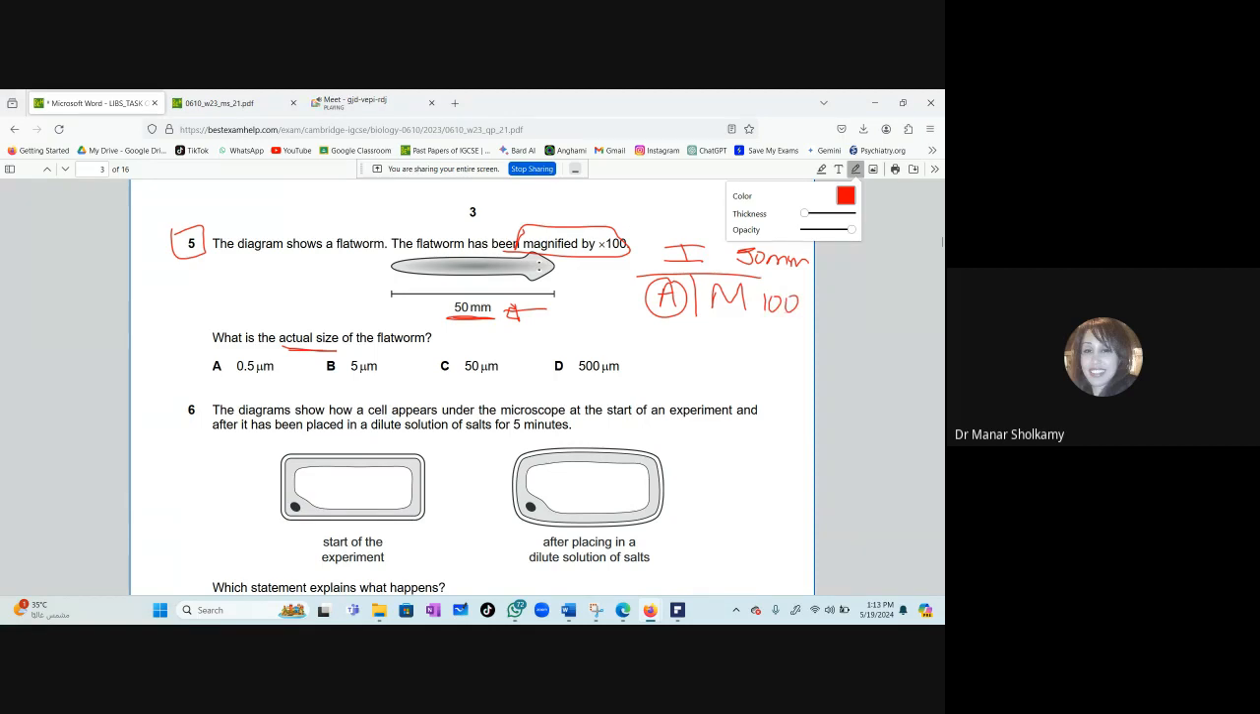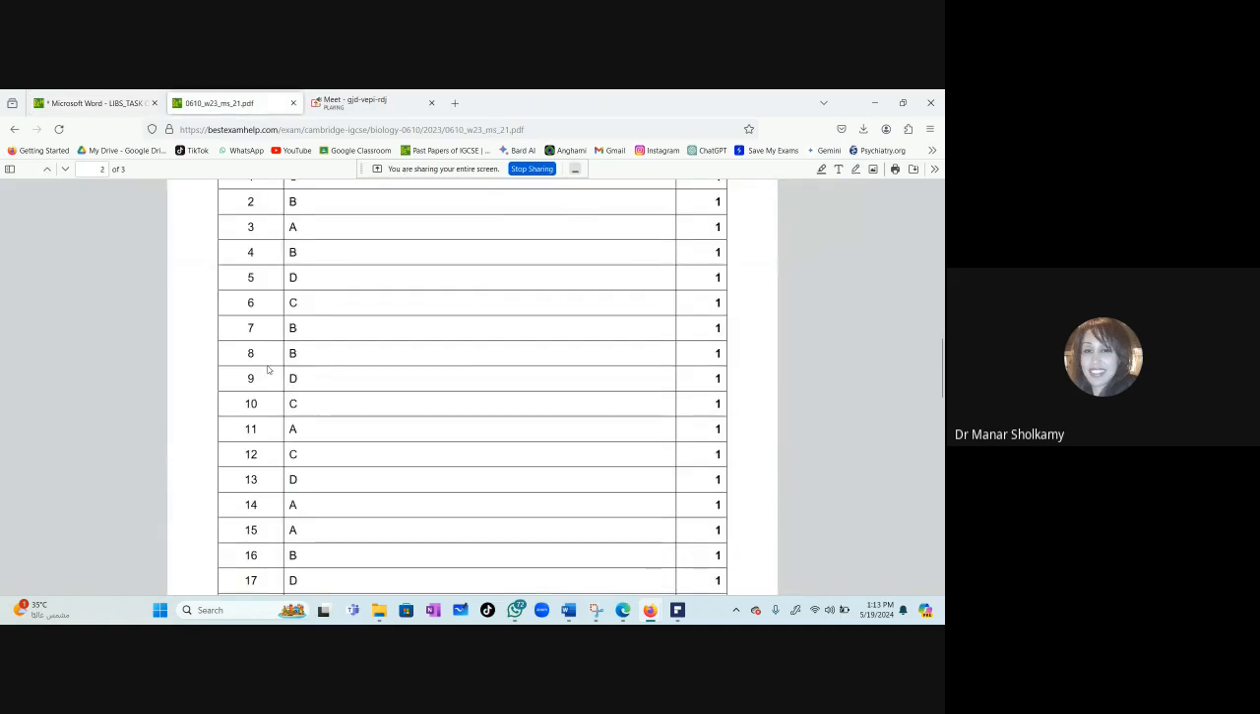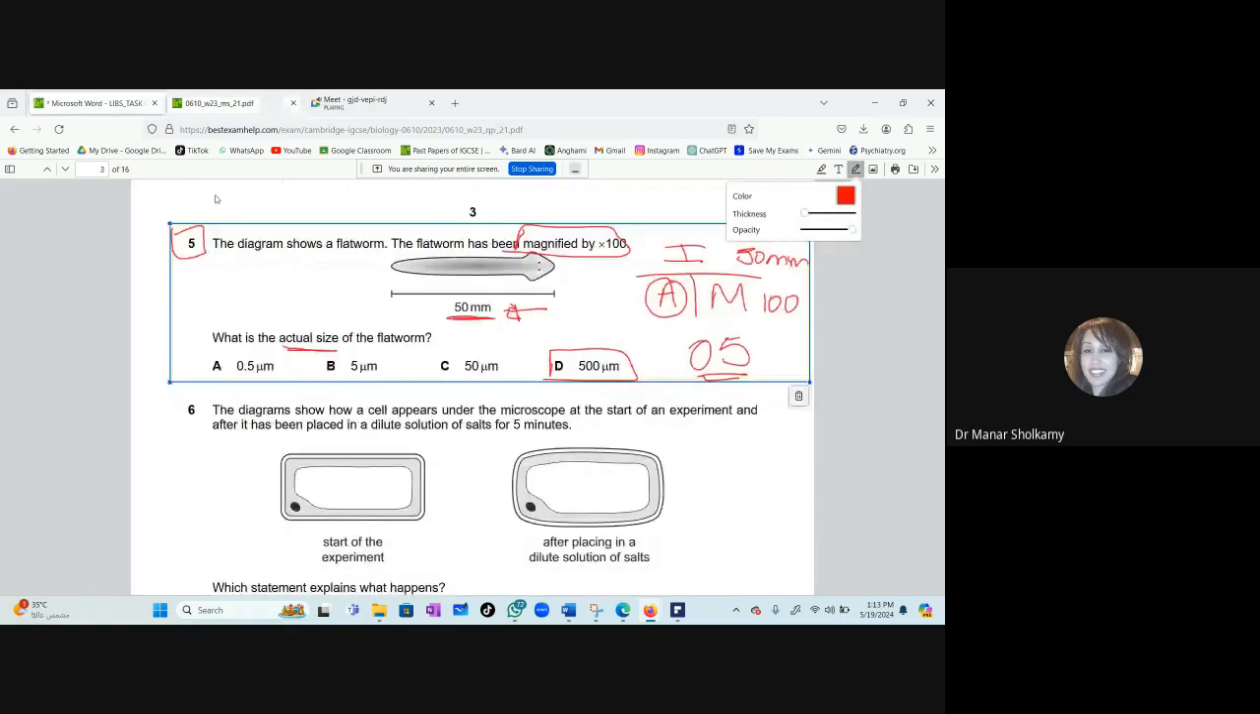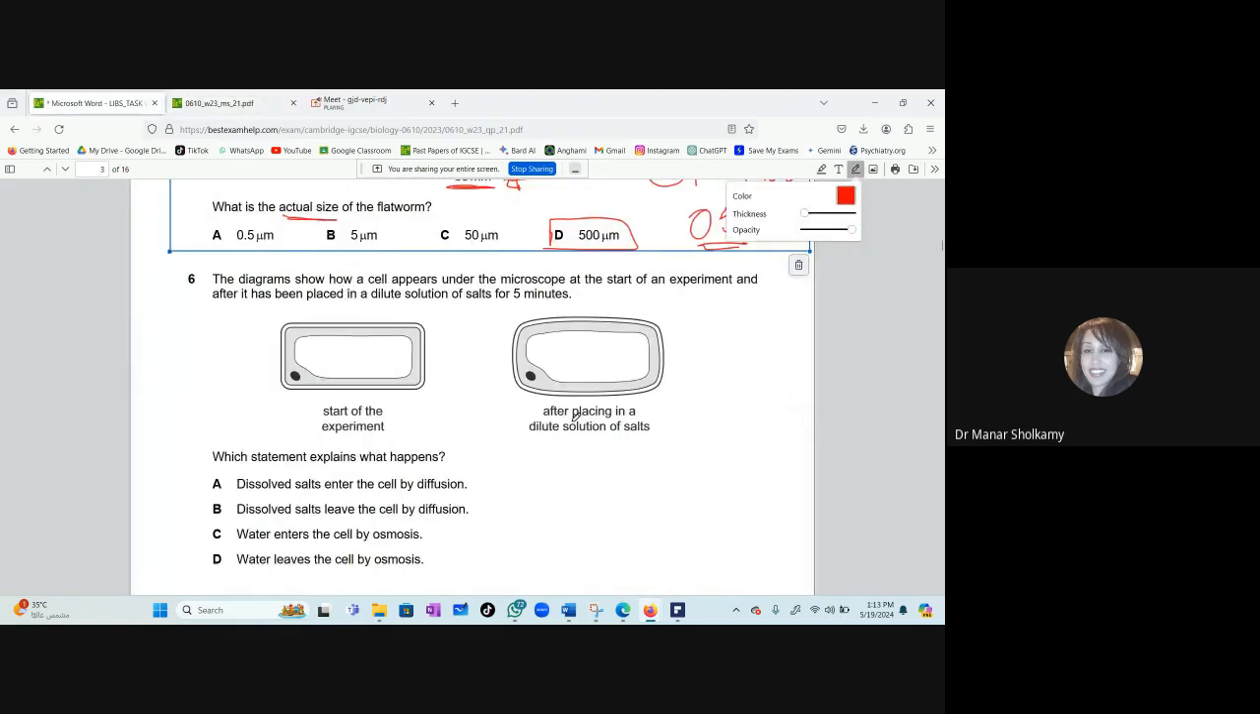So the first step, I will divide 50 by 100. And then what will be my second step? To convert it to micrometers. Multiply by 1000. Yes. So 50 divided by 100 will be 0.5. You cannot keep it like that and look for an answer, or you will choose A. A is wrong. 0.5 times 1000, this will be 500. So the answer will be D, 5D. Okay, let's make sure. 5D, correct. Okay, so don't ignore the conversion step.